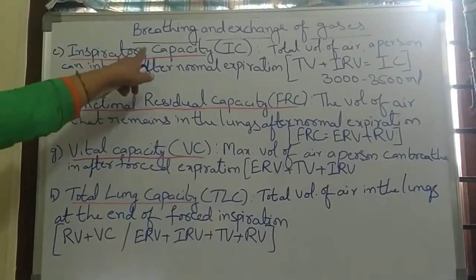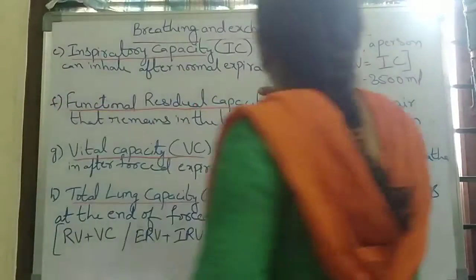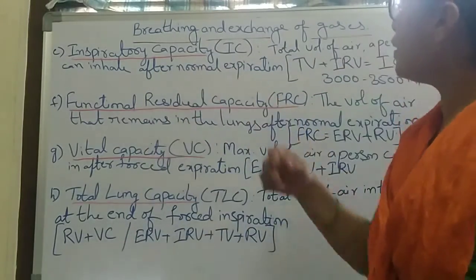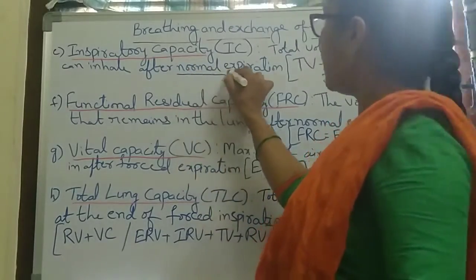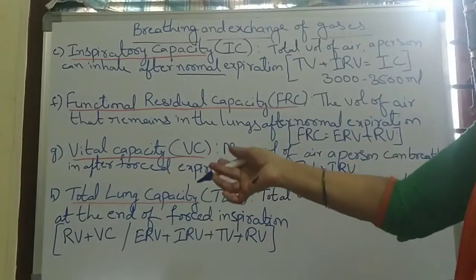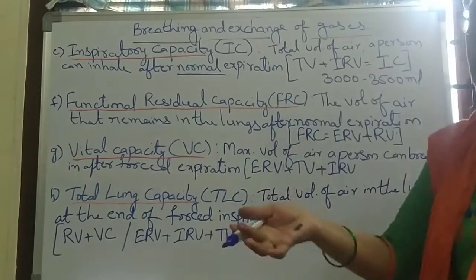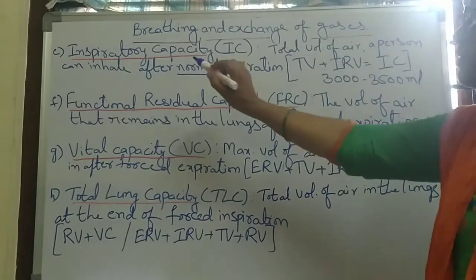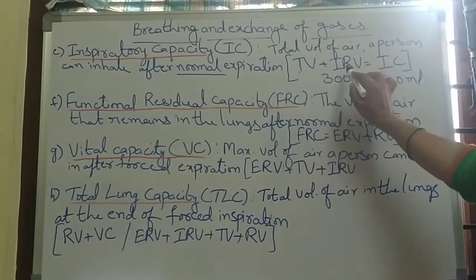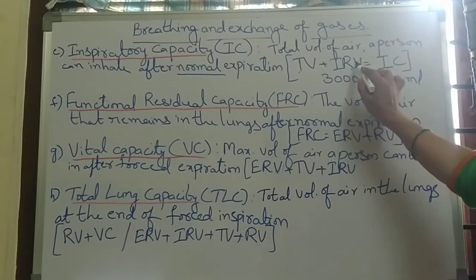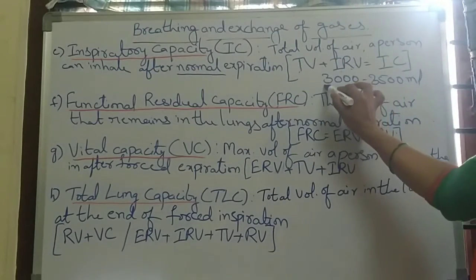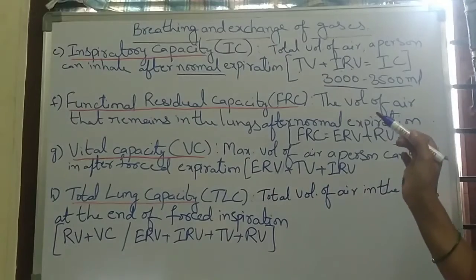Now inspiratory capacity. It is the total volume of air a person can inhale after normal expiration. After normal expiration, how much air a person can inhale is the inspiratory capacity. Tidal volume plus inspiratory reserve volume is equal to IC, inspiratory capacity. That should be 3000 to 3500 ml.